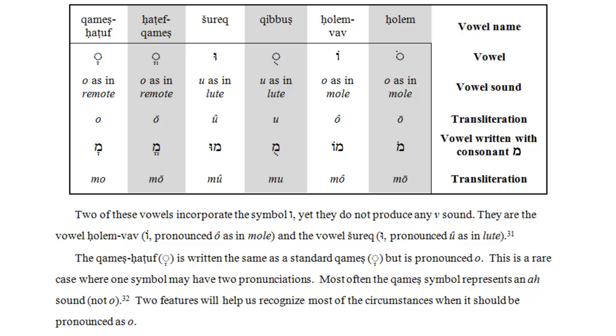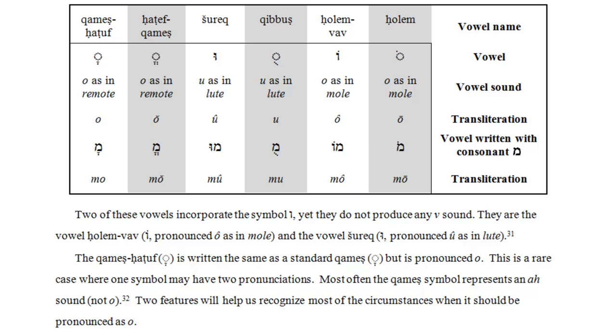The last vowel in the UO class is known as kametz chatuf. This one does not occur very regularly. It is comprised of the symbol that looks just like a kametz, the T-shaped symbol.